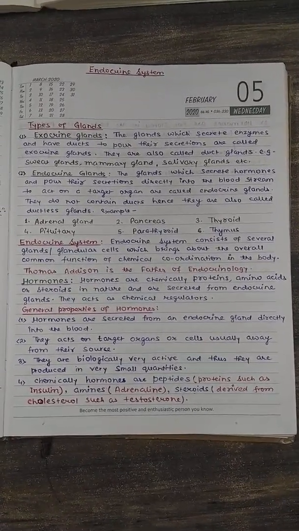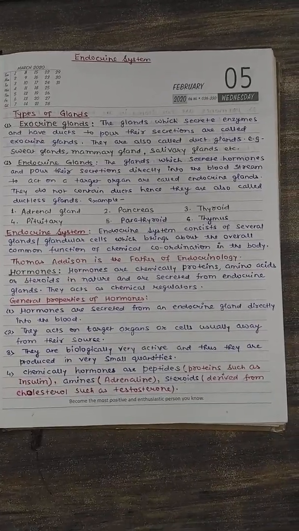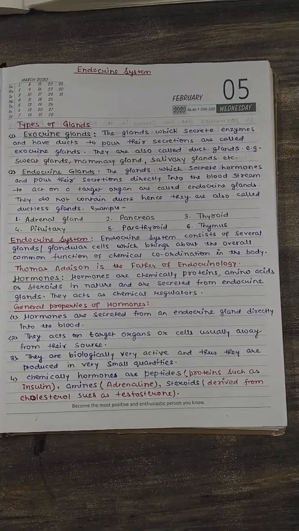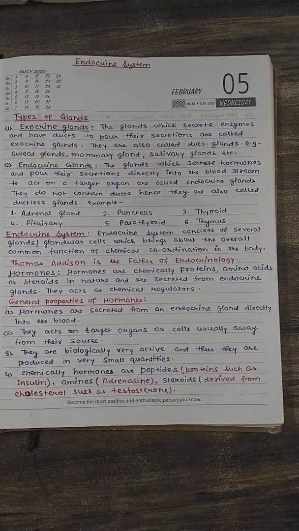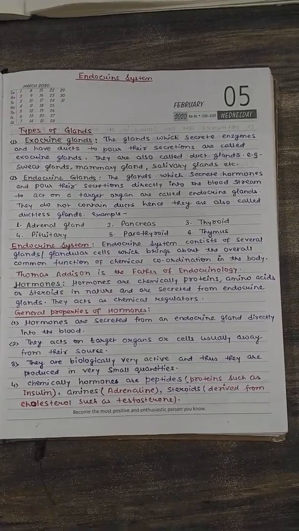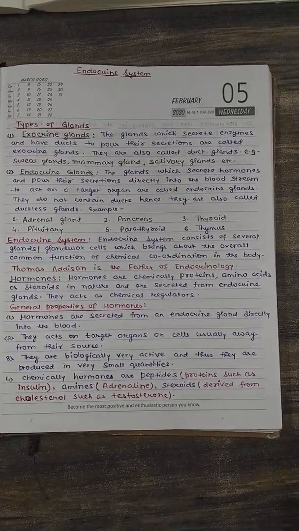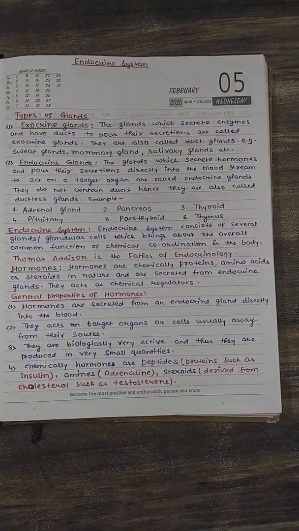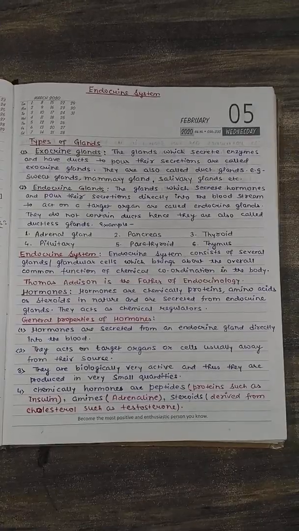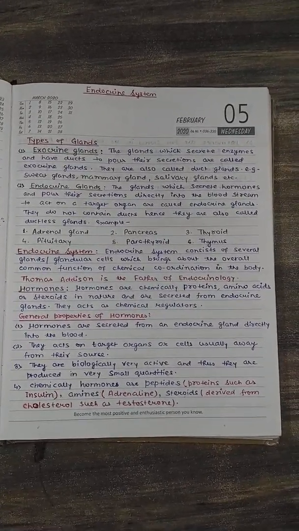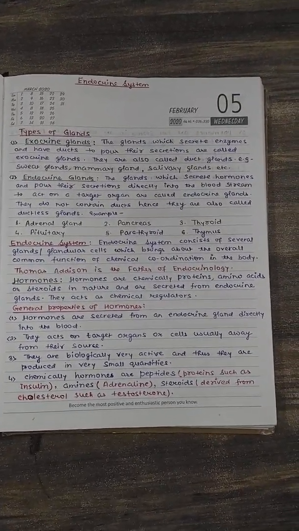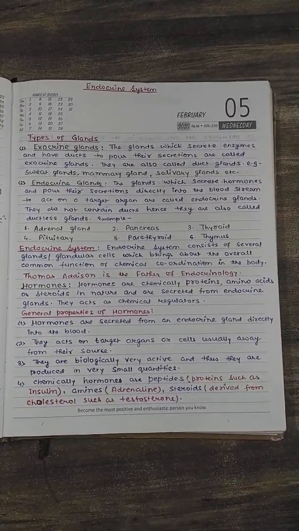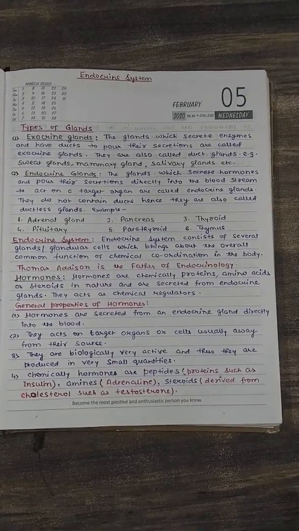Students, while explaining the topic of the nervous system, I told you that all the coordination in our body, whether you are walking, running, eating, or anything, is stabilized by two types of system. The first one is the nervous system and the second one is the endocrine system. In the nervous system, everything is controlled by the CNS, the central nervous system, which comprises the spinal cord, brain, and the peripheral nervous system, that is the nerves.